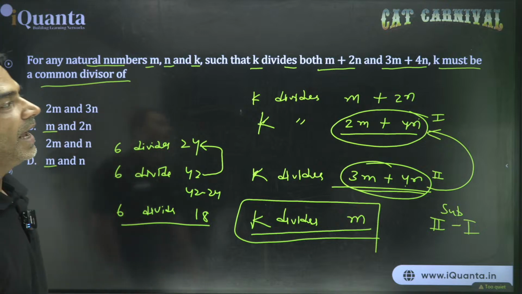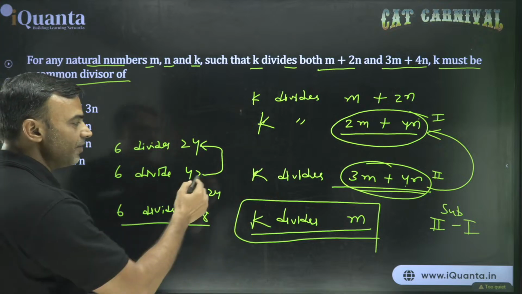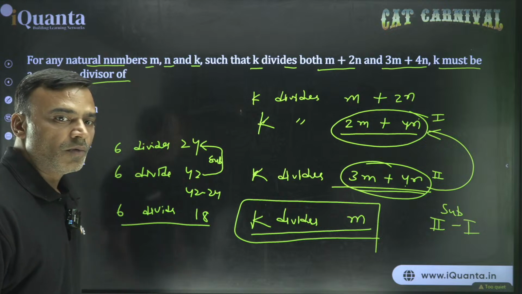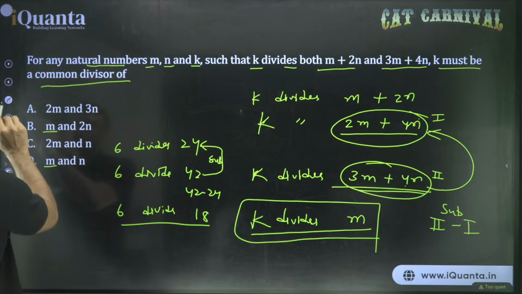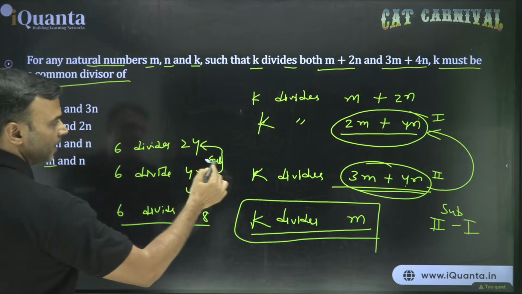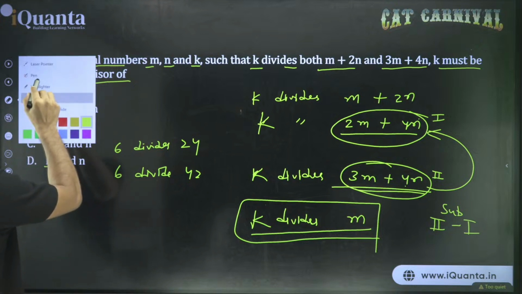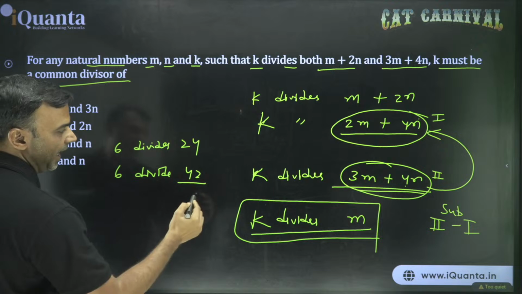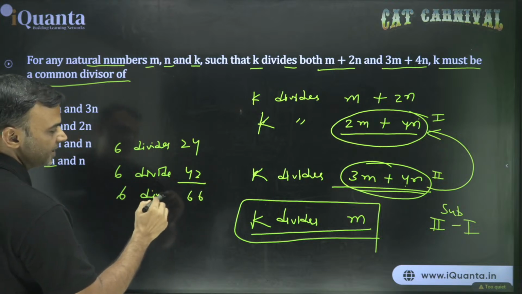Now let's check for n. How do we do that for n? Now it is directly easier. Whatever we did for subtraction, the same thing can be done for addition also. I'll show you that also. For example, this is the example that we have taken. 6 divides 24, 6 divides 42. What if we add them? If you add them, you get 66. So can I say that 6 divides 66?